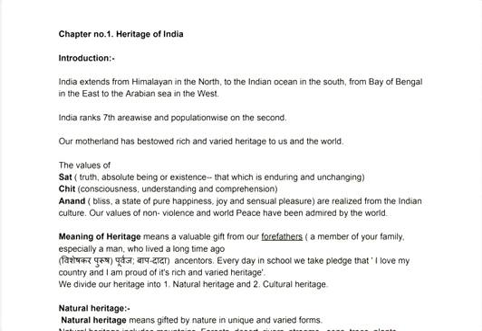As soon as you open the book, you can see in the first chapter that a shlok is given in Sanskrit, and in it they describe the four directions of India: north, south, east, and west. Nature has protected us with boundaries.